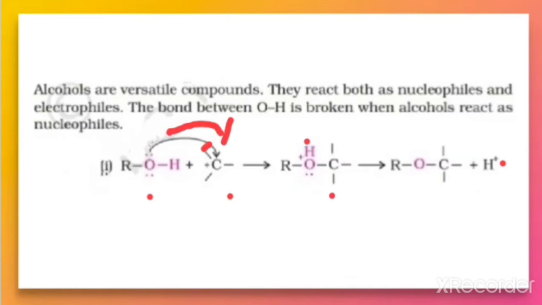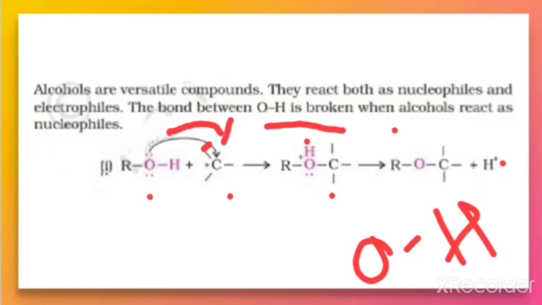So the bond of OH is broken when the alcohol reacts as a nucleophile. In such type of reaction where there is a cleavage of OH bond, we can say that alcohol behaves like a nucleophile.